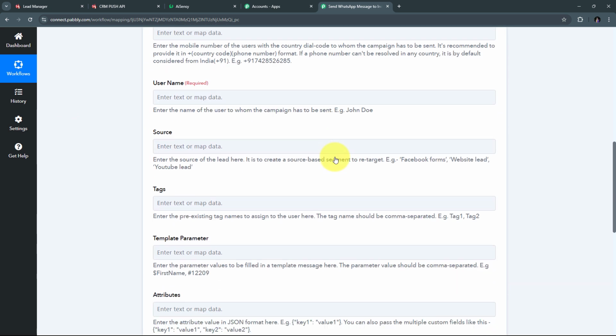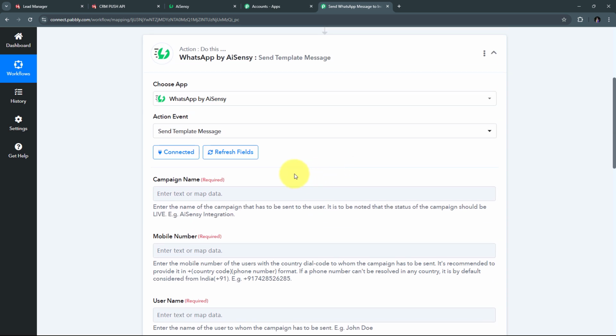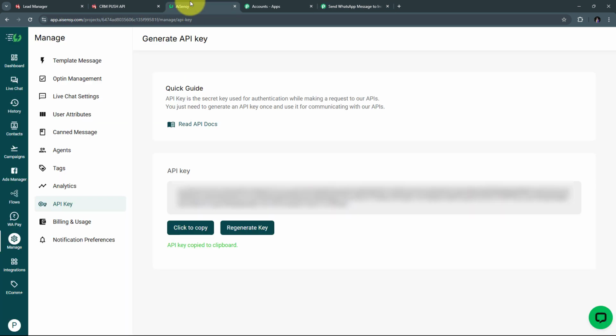Now here for sending the message, I need to first create a live campaign, and by using that live campaign, I can send messages to all my IndiaMART inquiries or the IndiaMART lead. Now here for creating a campaign, I need to again take you back to AI Sensei. And here before creating a campaign, I need a template message that I'm going to use for sending the messages to all my IndiaMART lead or inquiries.